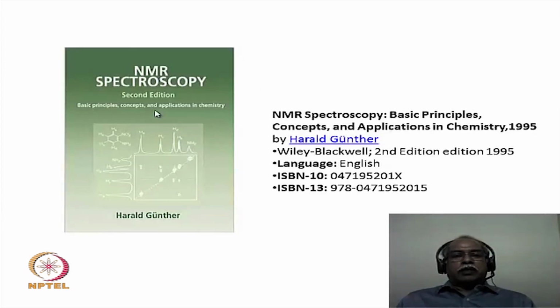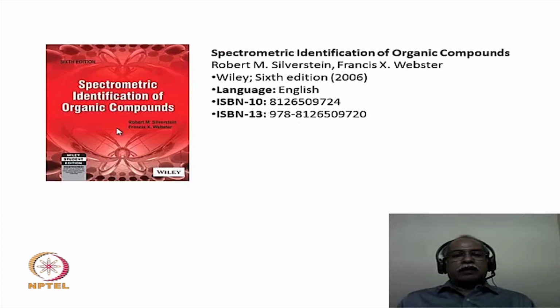NMR Spectroscopy by Harald Gunther is a very famous textbook, for example. It is a very lucidly presented textbook in terms of the concepts and applications of NMR spectroscopy. So this book is also going to be very useful for this particular course. This particular book, namely Spectroscopic Identification of Organic Compounds by Silverstein and Webster, used to be Silverstein and Bassler.